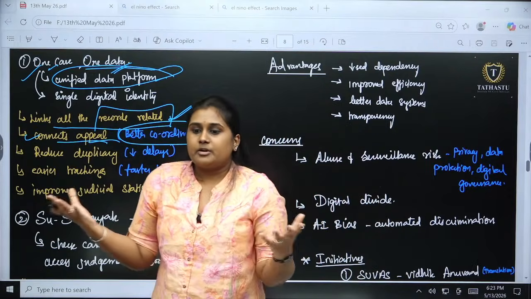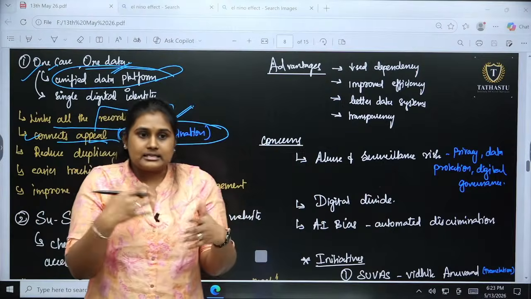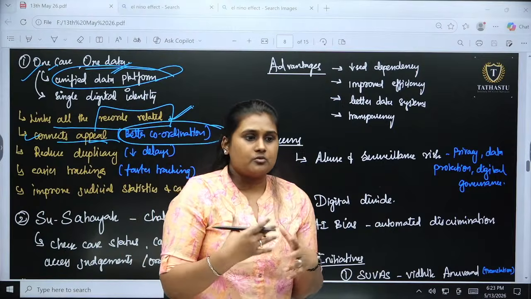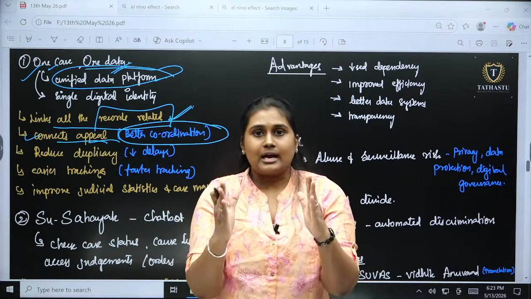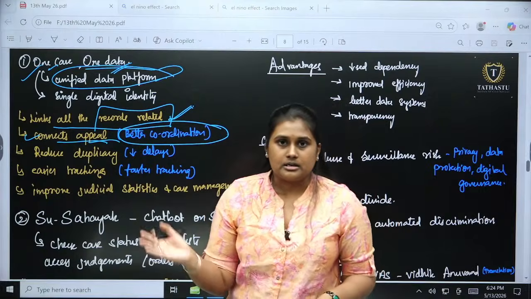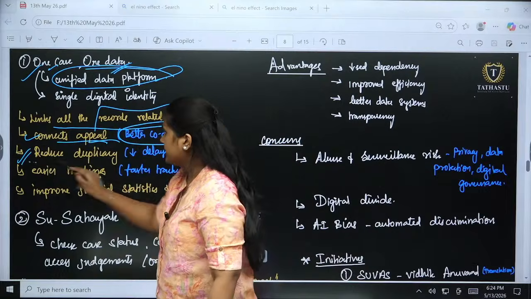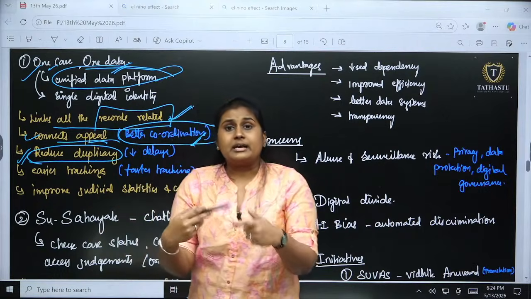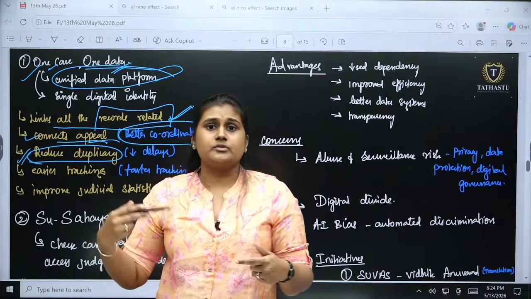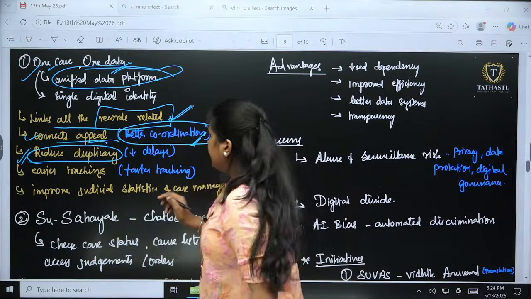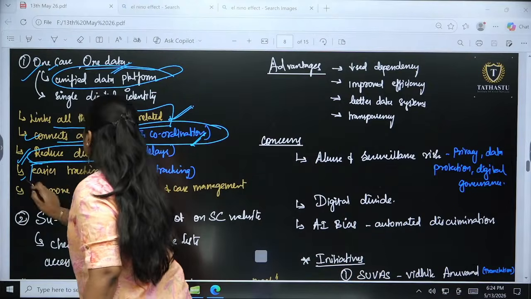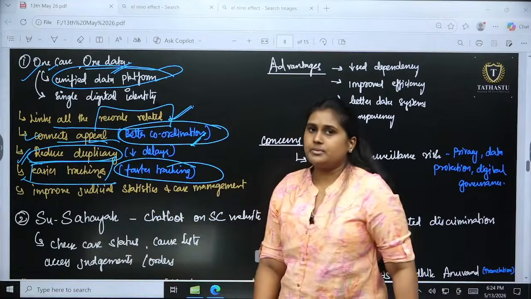So there will be no delay in understanding the case nature and everything that happened previously. So that delaying process will be erased, and I will have better coordination and reduced duplicacy. So the number of pending cases because of the duplicacy will be reduced. And also the next one is about easier tracking. So faster tracking will be there.